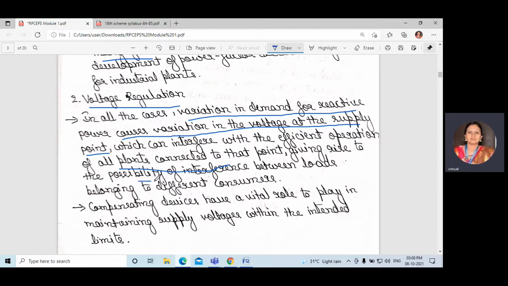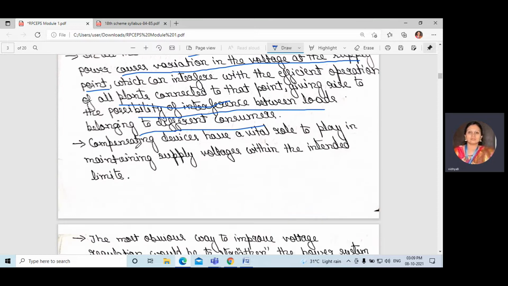Okay, so there is the possibility of interference between loads belonging to different consumers, if one generation or one industry is connected to many other supplies. We have discussed transmission and distribution, right? If it is one generation, it may be connected to different stations through transmission and distribution. So if there are many connections, and one causes variation in the voltage of the main which is connected to the main point, that will also get affected.